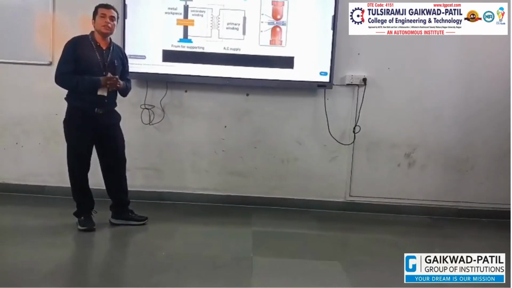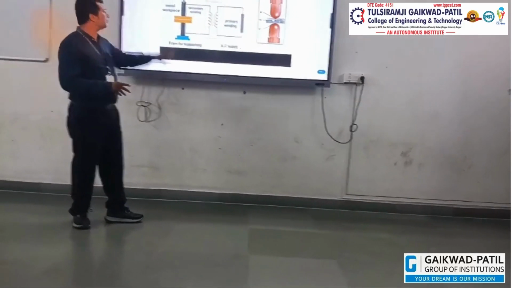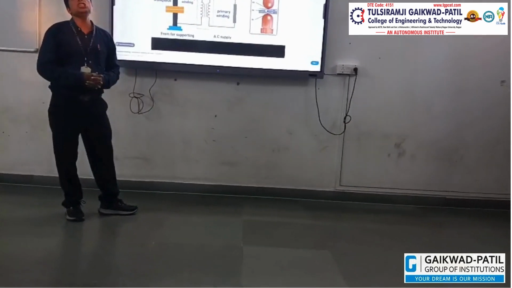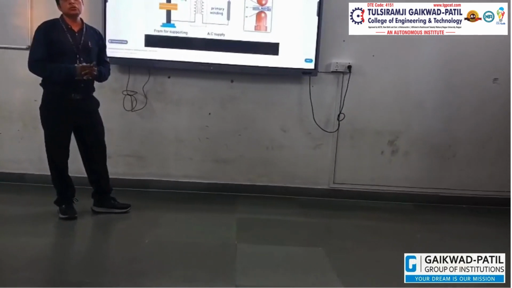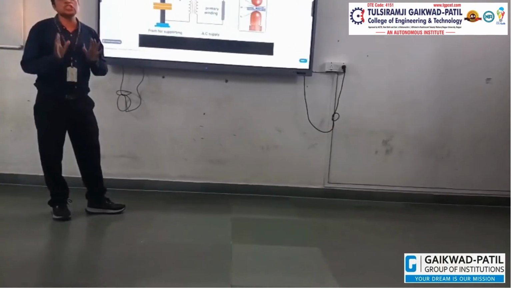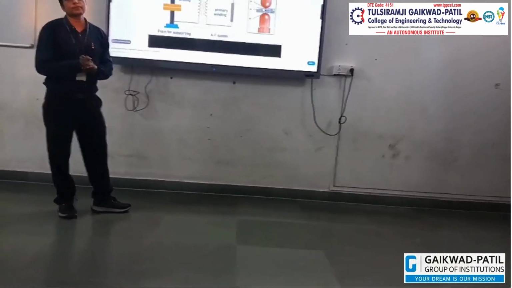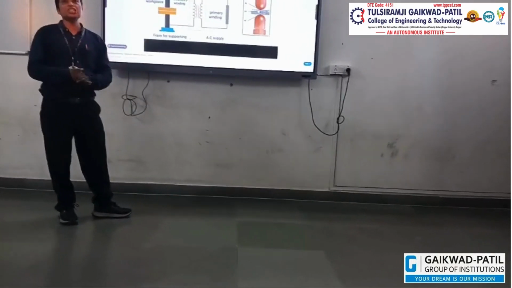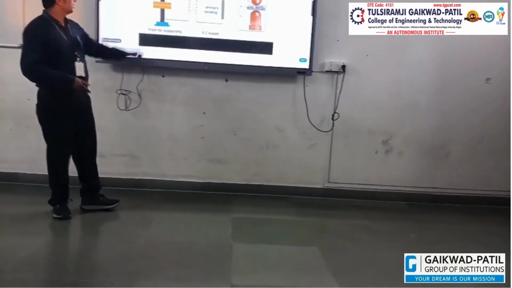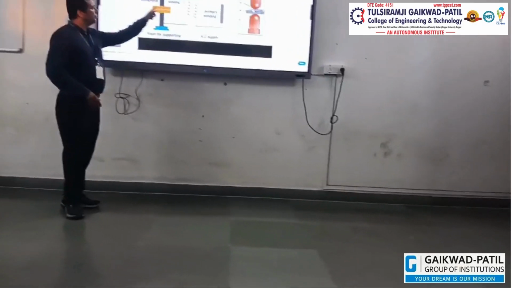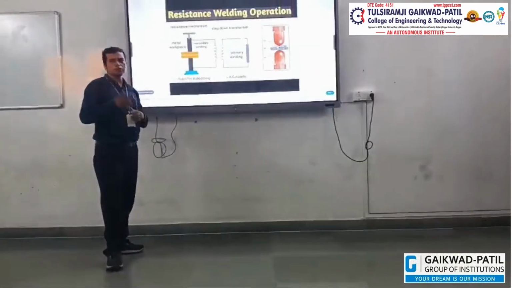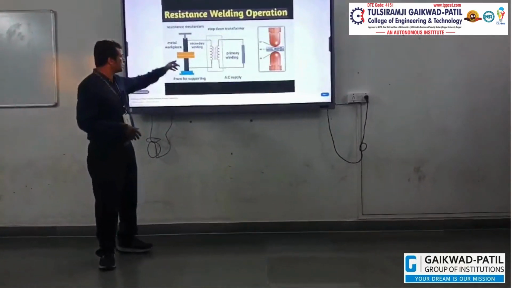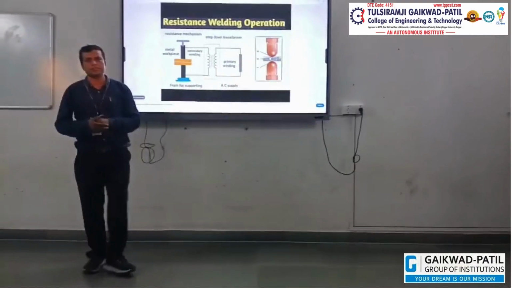This is the main reason we use thin sheets for welding purposes in resistance welding. Another condition is when this metal plate has a good surface finish, and the other metal plate also has a good surface finish.